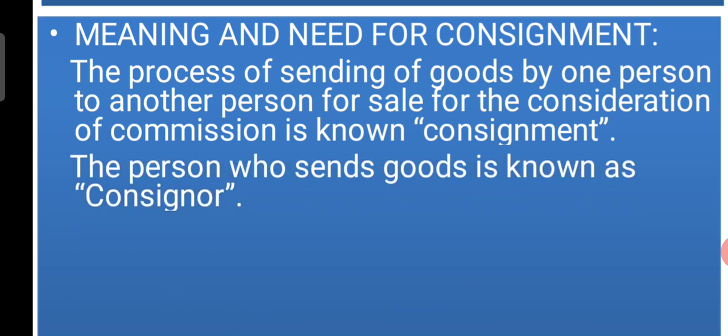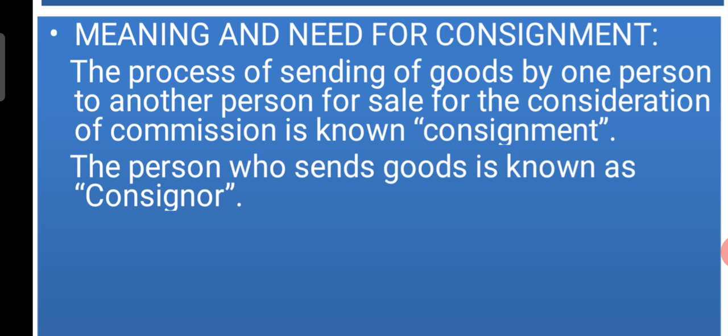Now the person who sends the goods is known as consignor. Here I said that there are two persons involved in this business. One person sends the goods, another person receives the goods. So the person who sends the goods is called or known as consignor.